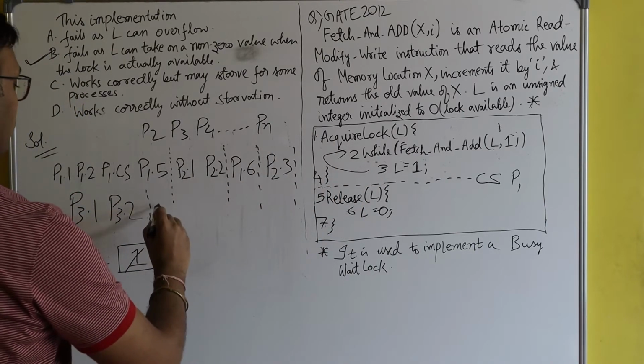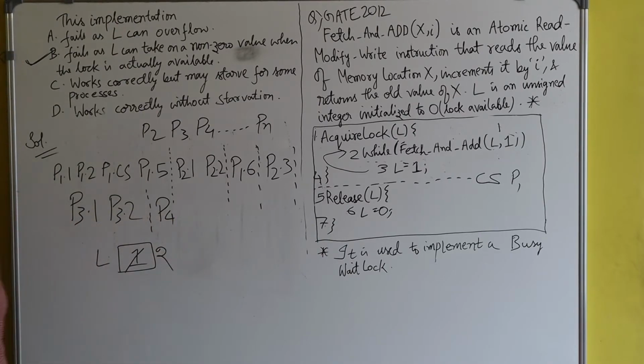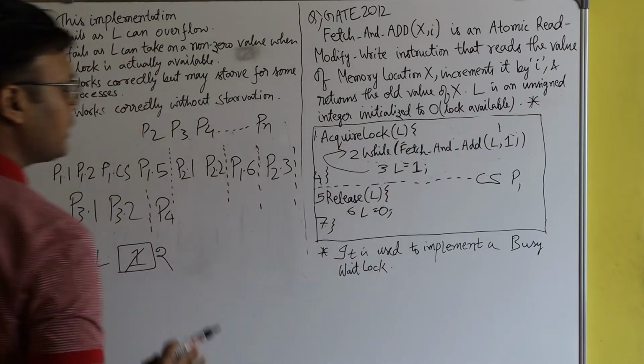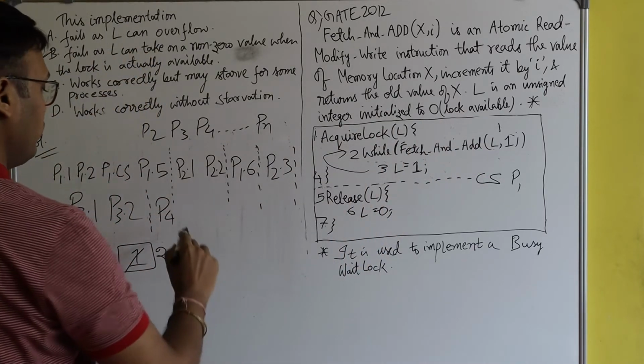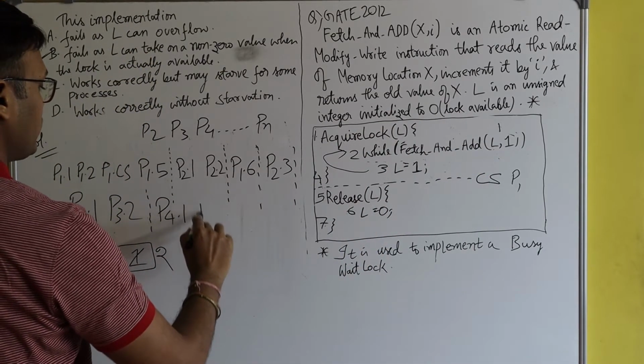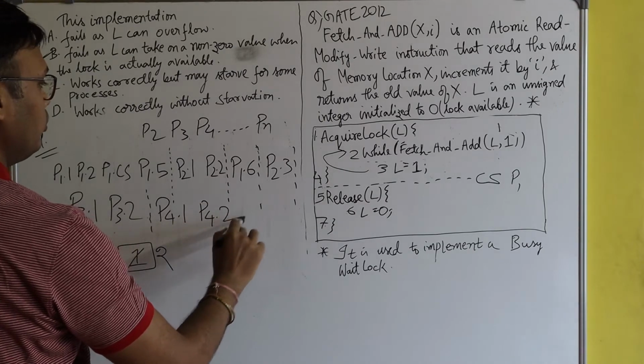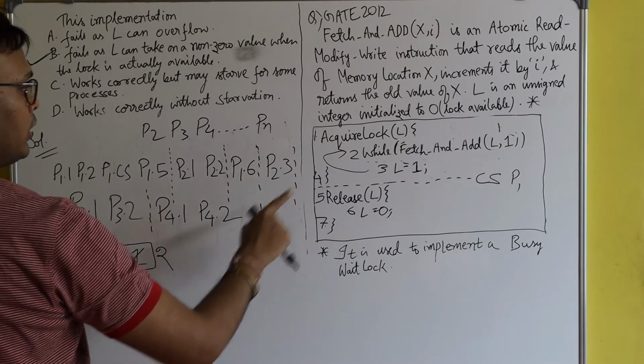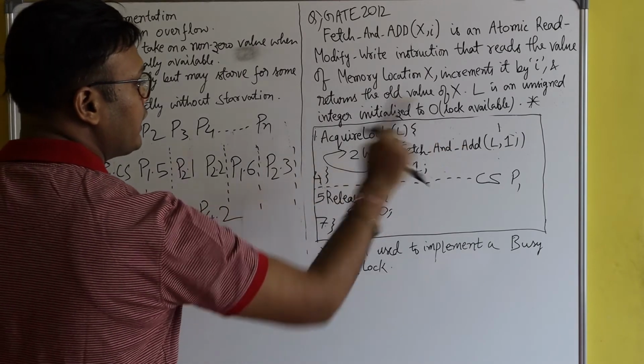Now process P4 came. Process P4 also wants to execute the critical section. So process P4 will execute line number 1 and line number 2. At line number 2, fetch and add is called.